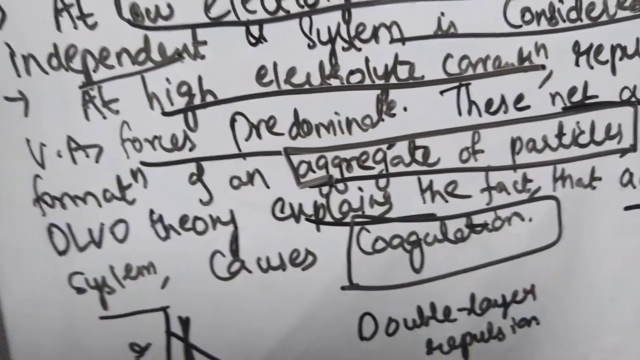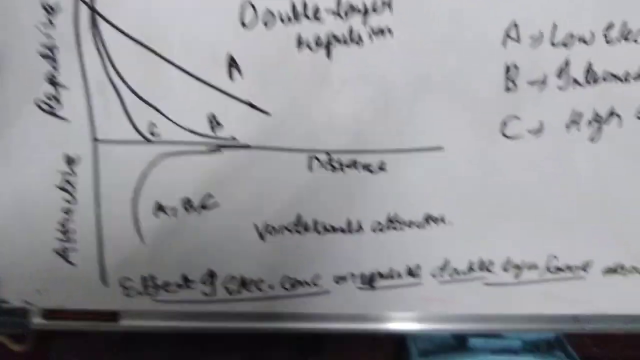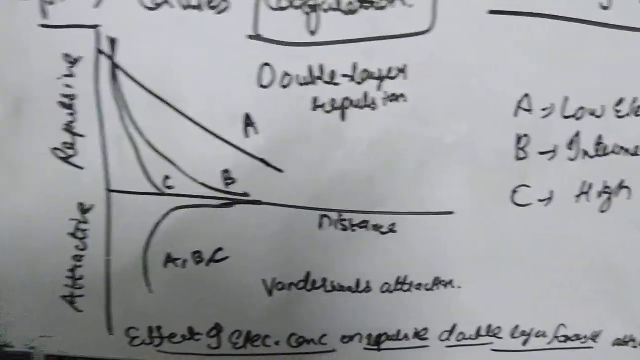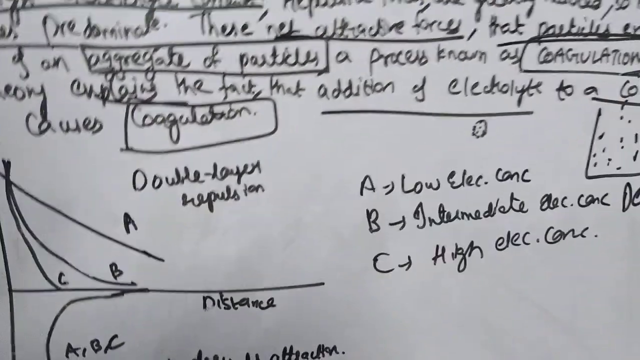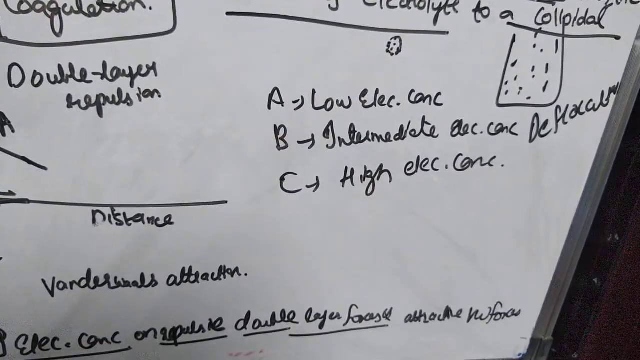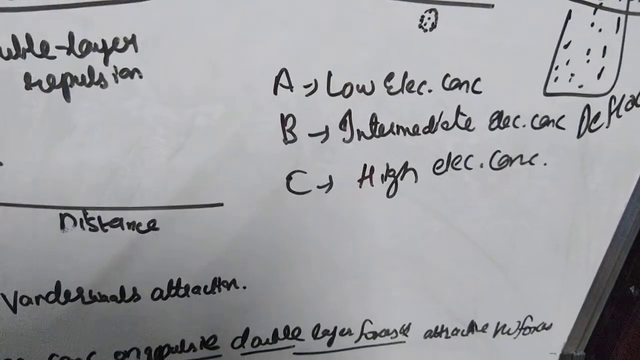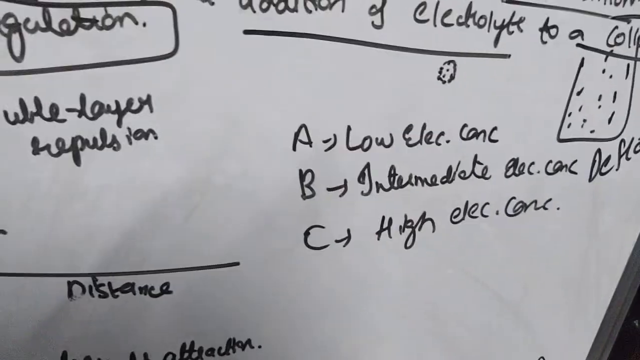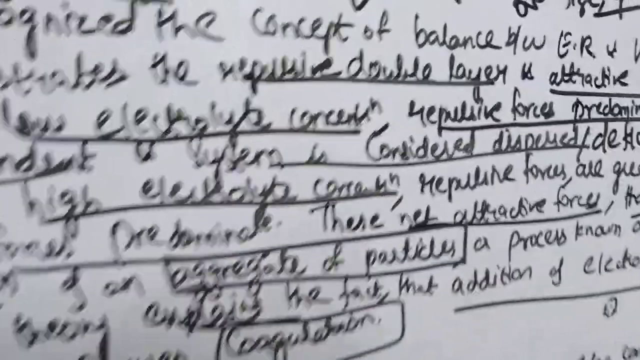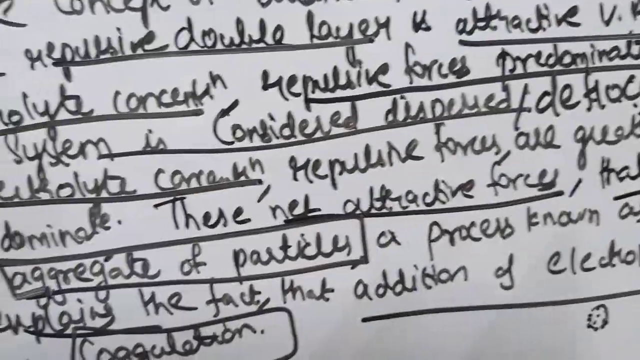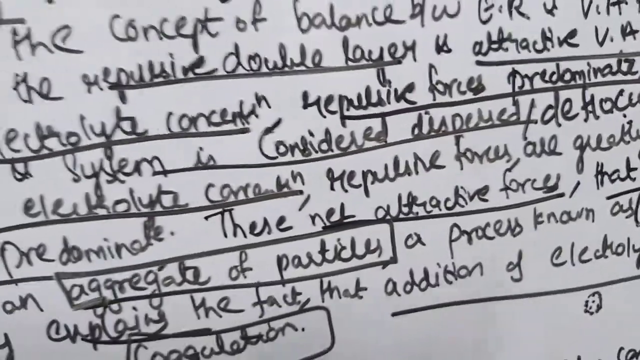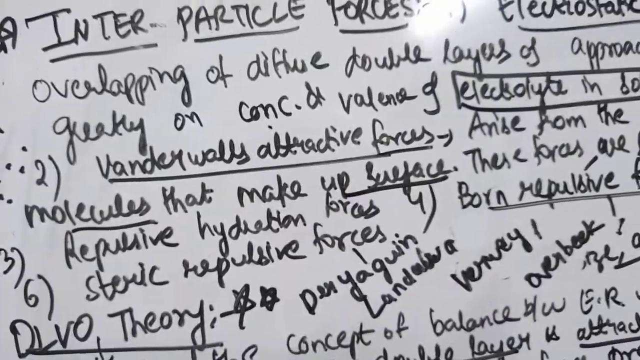known as floc. Okay, so this graph indicates the effect of electrolyte concentration on the repulsive double layer forces and the attractive van der Waals forces. So the DLVO theory can be easily explained by this graph. There is one more graph in Lachman. So this is all from Lachman.